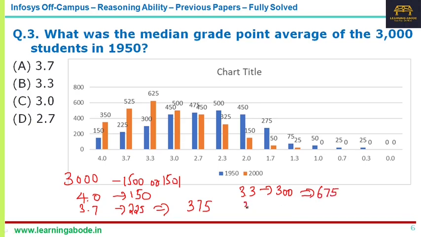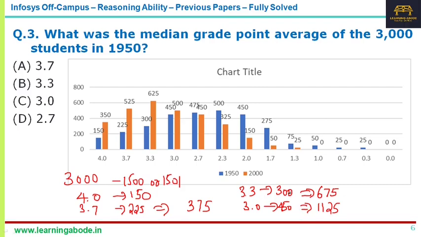Then we have a grade point average of 3, where there are only 450, so that's 1125.